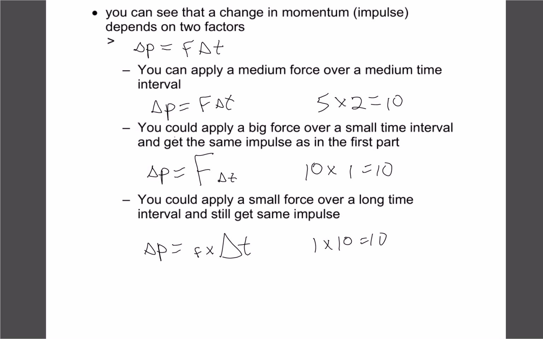Because we're dealing with force and time, this goes into a lot of engineering to help us deal with things like collisions. If we can increase one and decrease the other, then sometimes that'll help. Usually we can't change momentum, right? Because our mass is going to be the same, and our velocity, like if we're driving in a car at 100 kilometers per hour and we're going to come to a stop, our change in velocity is still going to be 100, our mass is still going to be whatever it is. So really the only thing we can do is change the amount of force and time that act on the car.